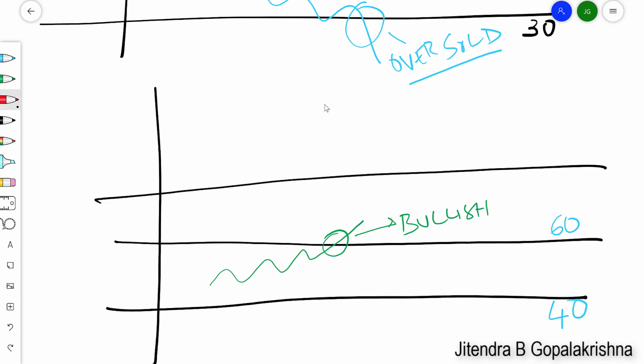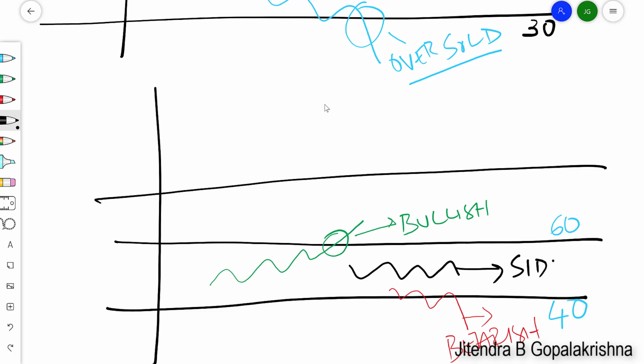If the RSI goes below 40, we will call it bearish. And if the RSI remains in between, we'll call it sideways. Clear? Above 60, below 40, in between 40 and 60. Above 60 is bullish, below 40 is bearish, in between is sideways.